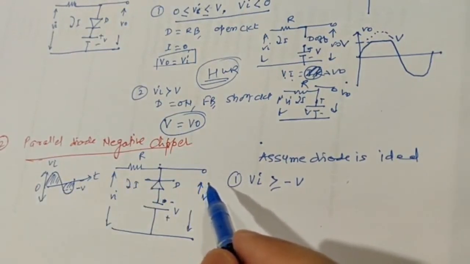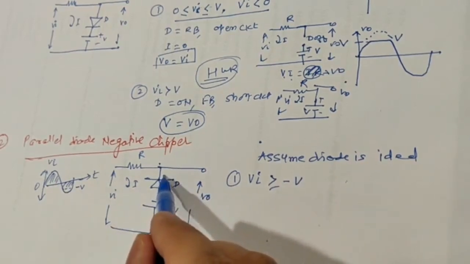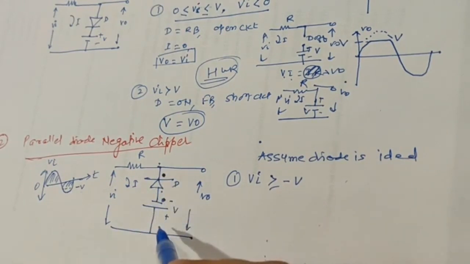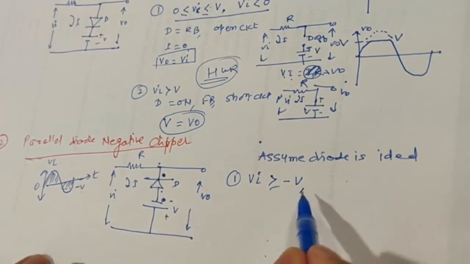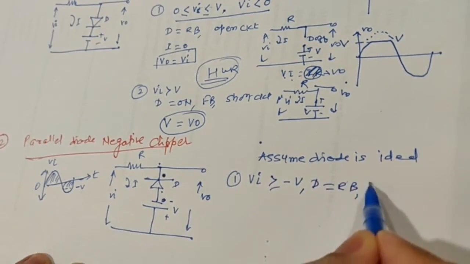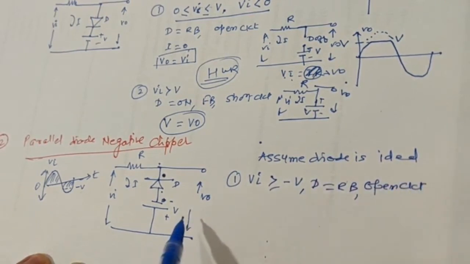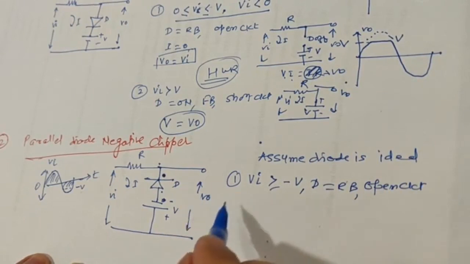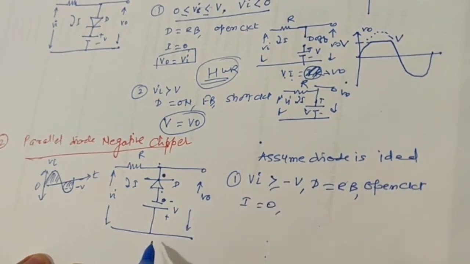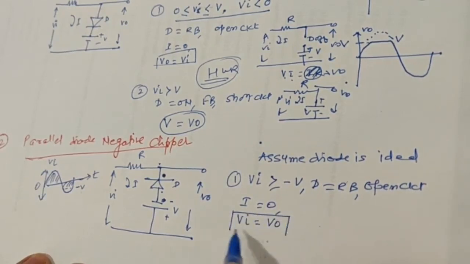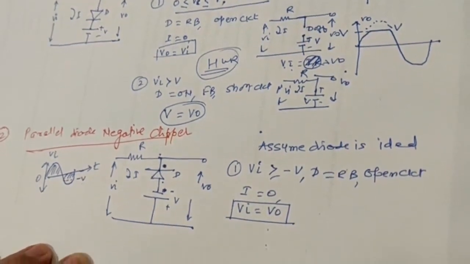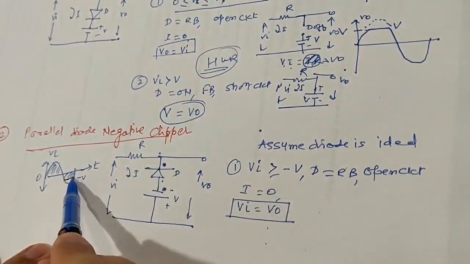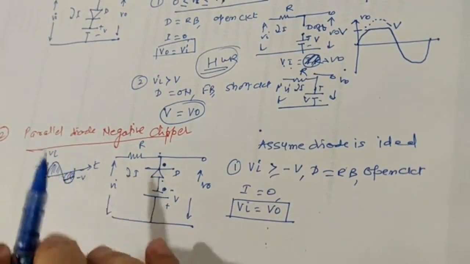So in this case, what will happen? The cathode of the diode, this one, is at higher potential with respect to the anode, and therefore the diode will be in reverse bias. Remember, the diode will be in reverse bias and can be replaced by an open circuit. And if the diode is an open circuit, of course the current becomes zero. So if the current is zero, the entire input appears at the output. For this shaded section, the output is going to be the same as the input.